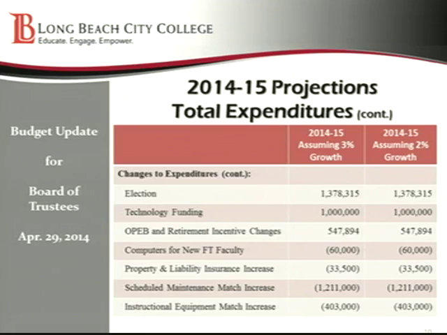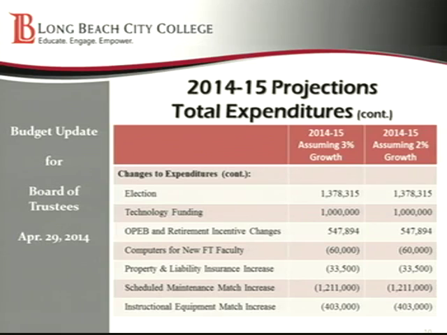And then these two items, I think, are really critical. We hear that we're getting all of this money from the state and there's more and more money coming in. In actuality, the only true discretionary money we have is the COLA that I mentioned, which is 0.86% of about $850,000 roughly, and growth money. But that growth money, we have to generate it before we can actually earn it. And so a majority of the money that is coming to community colleges is tied up in categorical programs. And these two line items here, the scheduled maintenance and the instructional equipment, those are both categorical programs that have what we call a match to them.